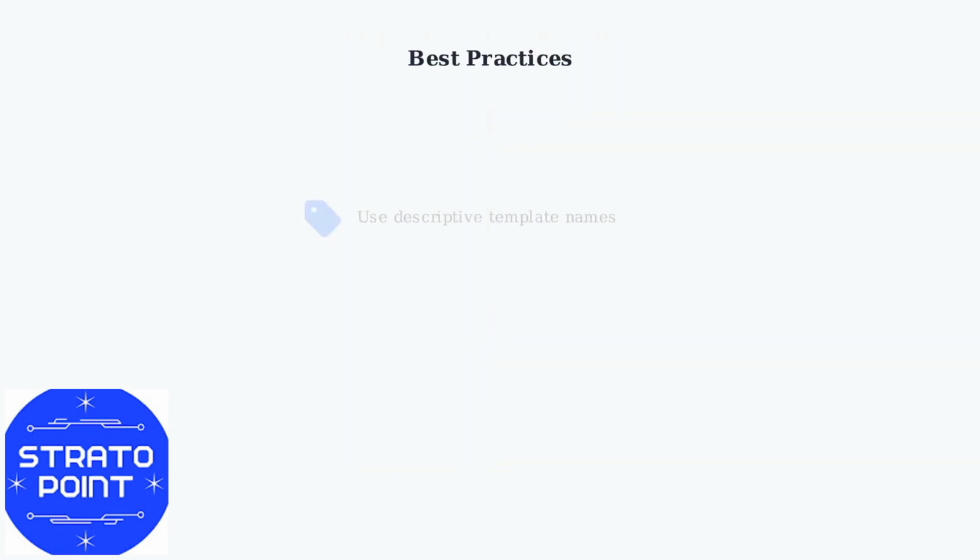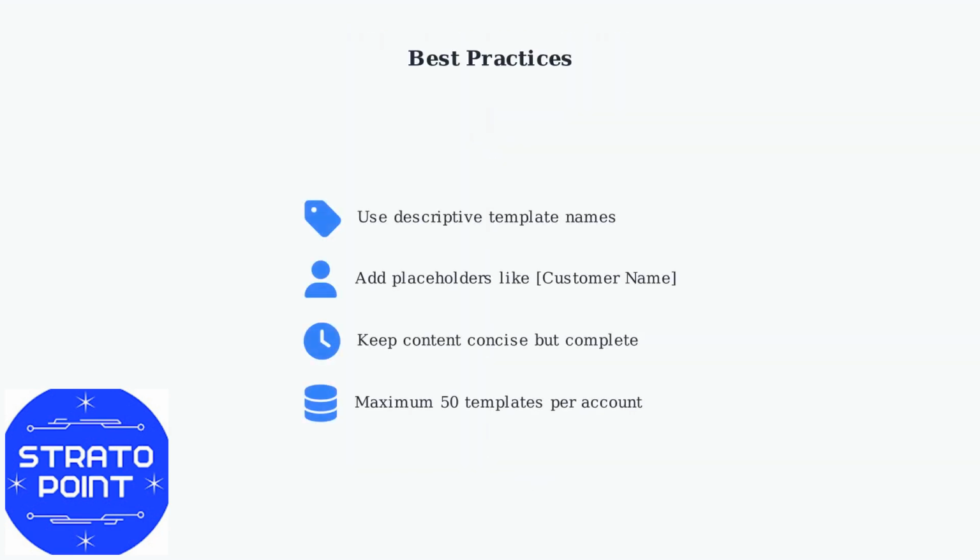Here are key best practices for Gmail templates. Use clear, descriptive names for easy identification. Include placeholders and brackets for personalization. Keep templates concise but comprehensive. Remember, you can store up to 50 templates per account.